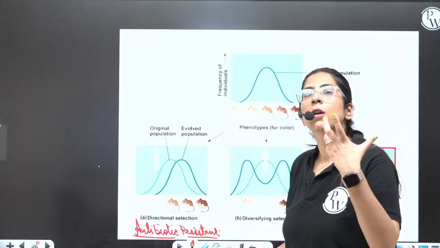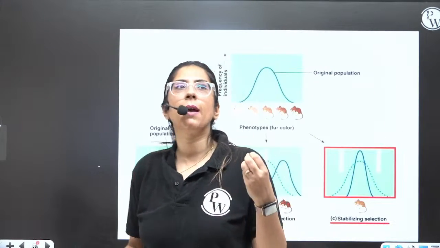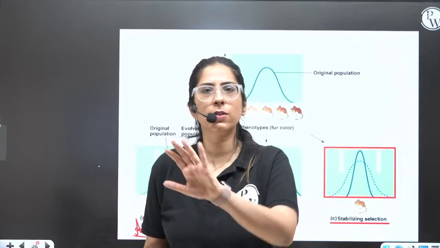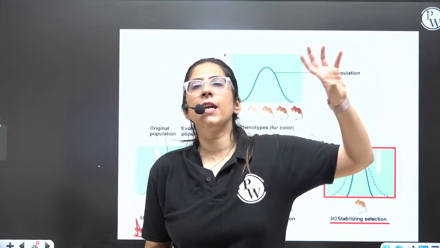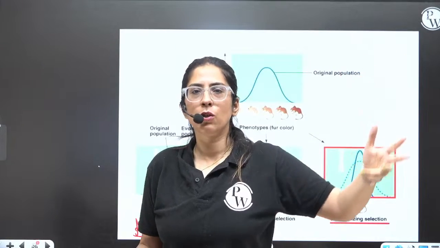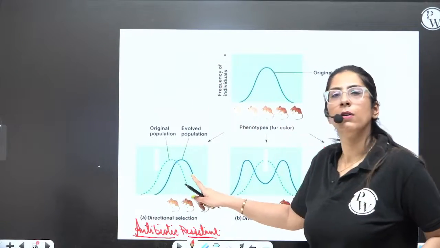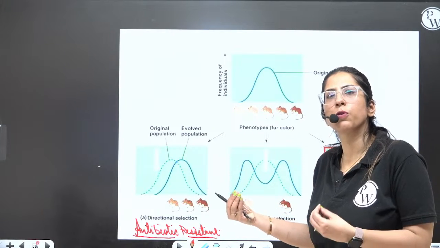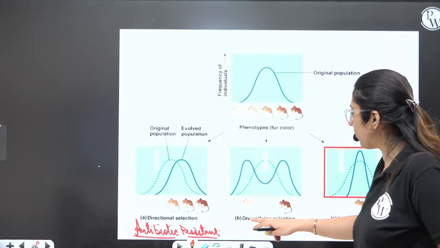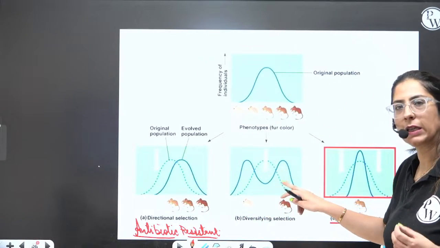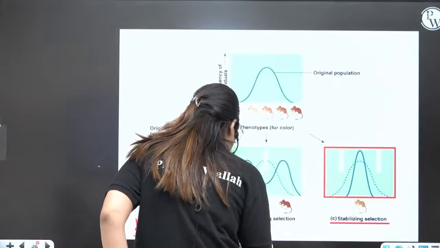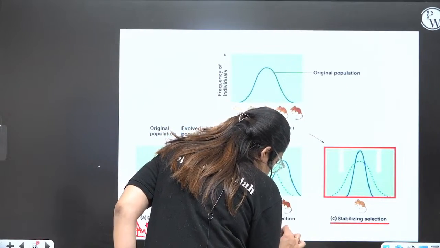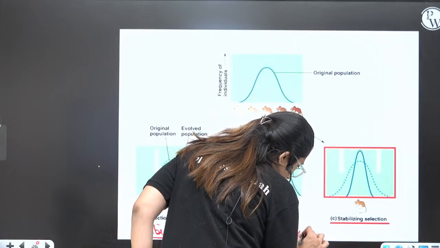Another example: you can take milk, the cow who gives milk. This is not a natural one. We always select those cows which give more milk. So that is also a kind of directional selection, right? We always want those cows who give a lot of milk. Now, if I talk about diversifying selection, here is sickle cell anemia.